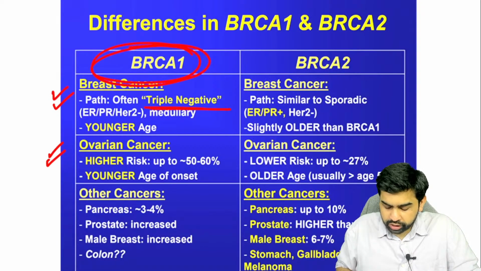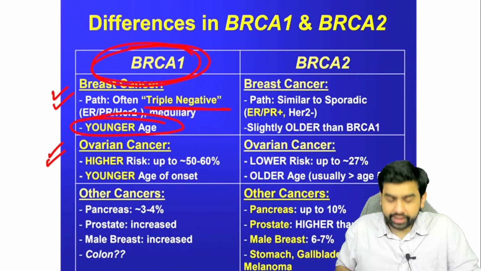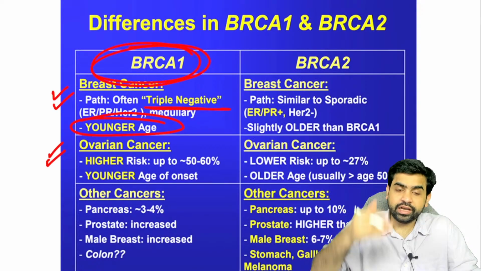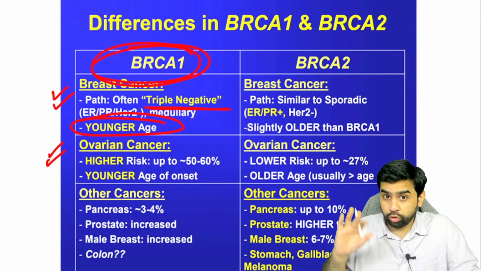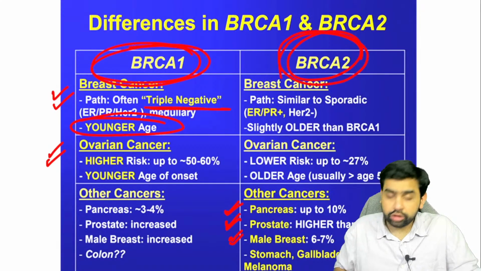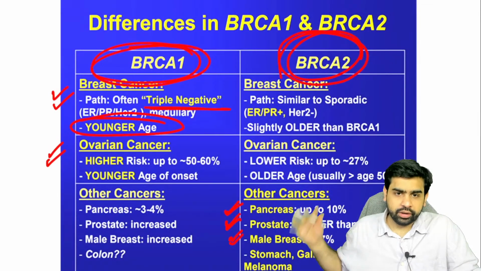They are the ones associated with triple negativity. They are the ones occurring in the younger age group. If there's a BRCA gene mutation, what you basically get is a breast cancer as well as an ovarian cancer. It is not just a breast cancer. I'm pretty sure that you guys know that. But when you talk about the other cancers, for example the pancreas or the prostate or the male breast cancer, in all these places, BRCA2 is the one which is more aggressive.